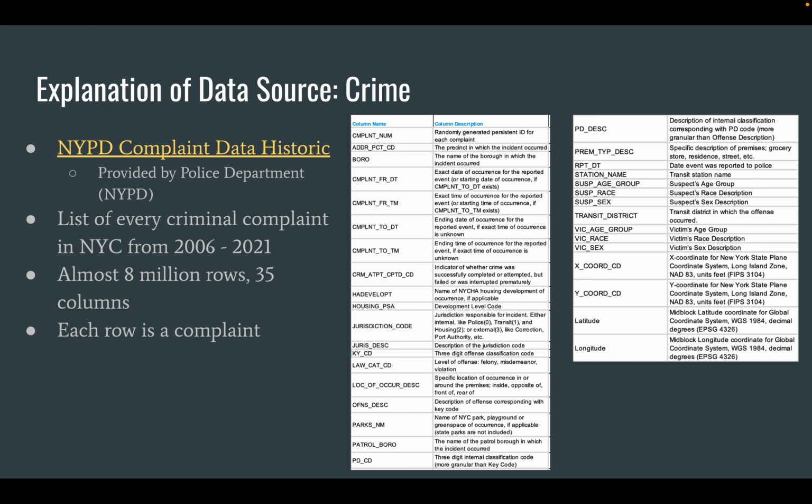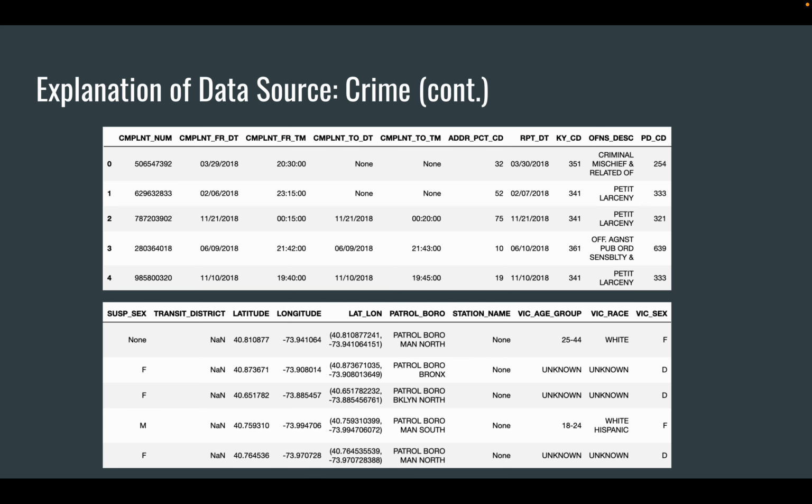The crime data was provided by the NYPD, and it provides every criminal complaint since 2006. There are almost 8 million rows, and to the right is a data dictionary. I provided it in the repository as well. And here are a couple rows. Some of the columns I've used are the complaint from and to date, the offense description, longitude, latitude, the borough, and precincts.